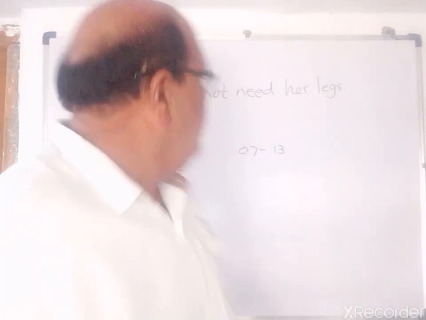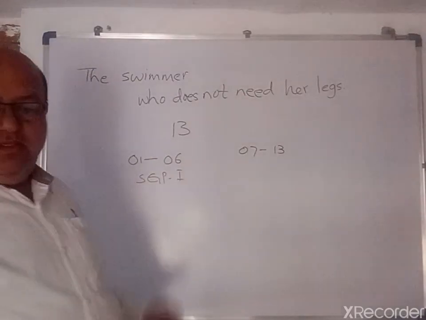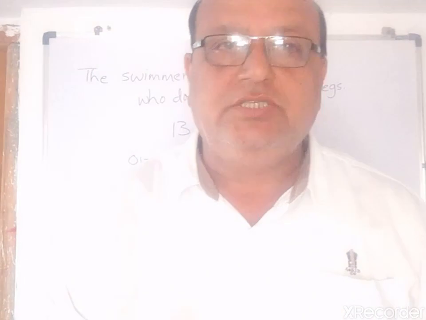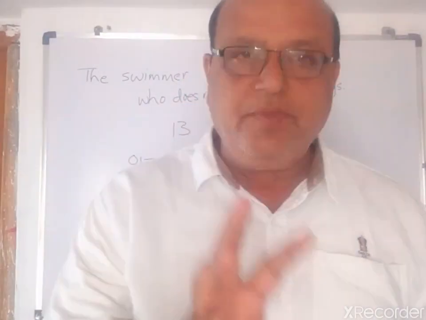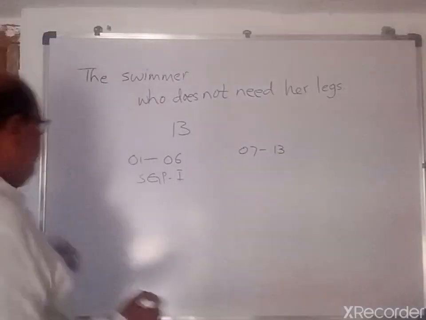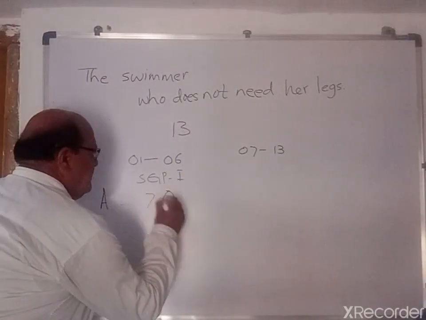In this lesson, we have paragraphs 1 to 6, SGP1. On this, we have comprehension questions. We divided the comprehension questions into two groups, Group A and Group B. In Group A, there are 7 questions.